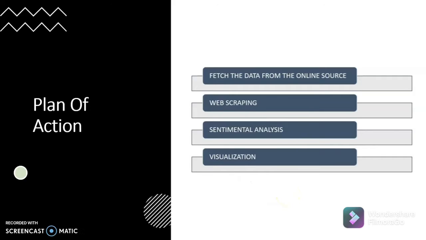Hi, I'm Griva. Now I'm going to take over this presentation from my colleague Nikita. So this is our plan of action. First, we are going to fetch the data from the online source. In our case, it is goodreads.com. Then we will do the web scraping of our captured data. And then we will carry out the sentimental analysis of the scraped data. And finally, we will do a visualization of our analyzed data.